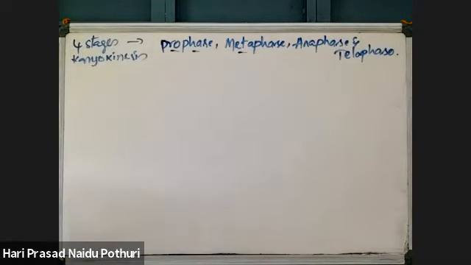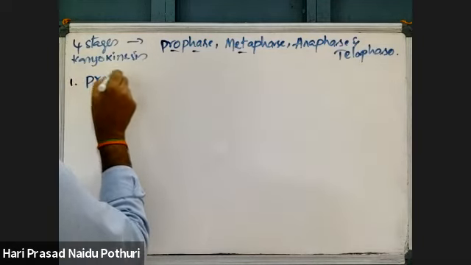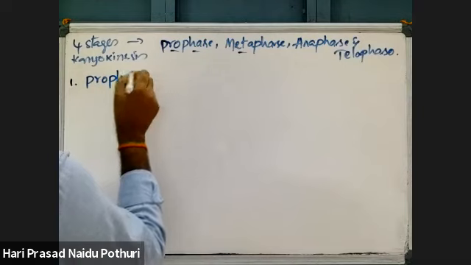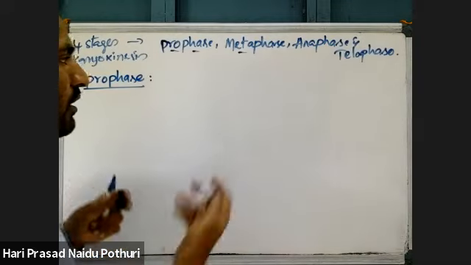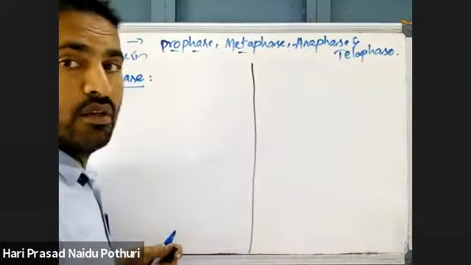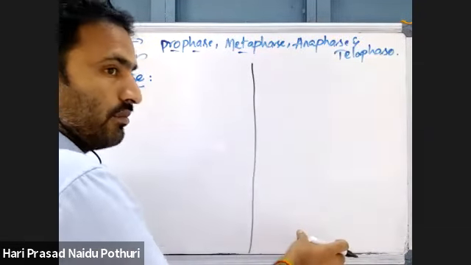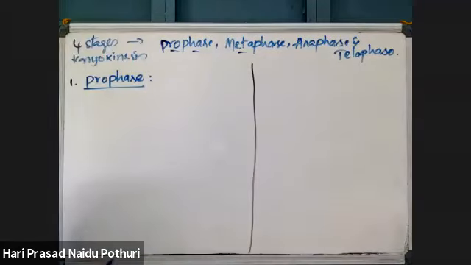Let's see them one by one now. First one, prophase. Here, do one thing: divide your page into 2 parts. On one side you draw the diagram, and opposite to it you write what is happening in prophase.